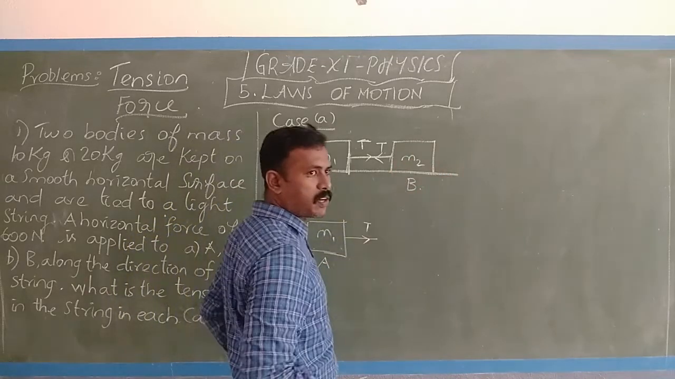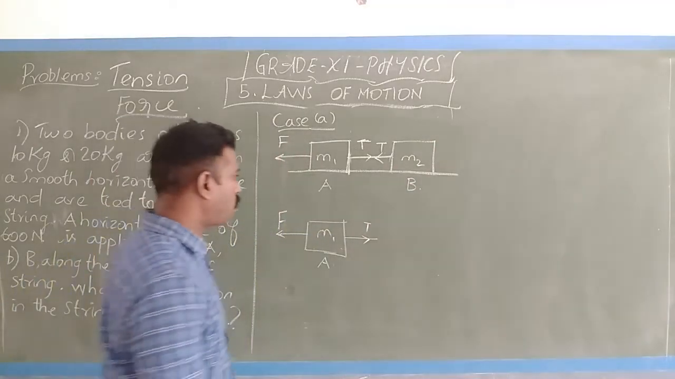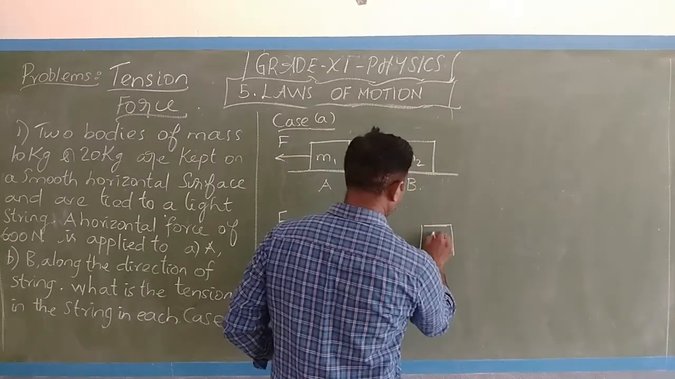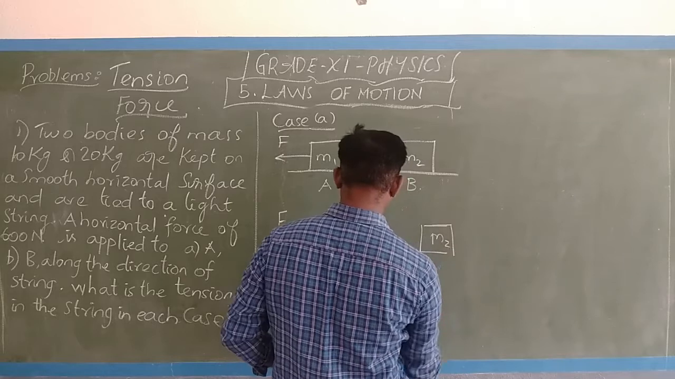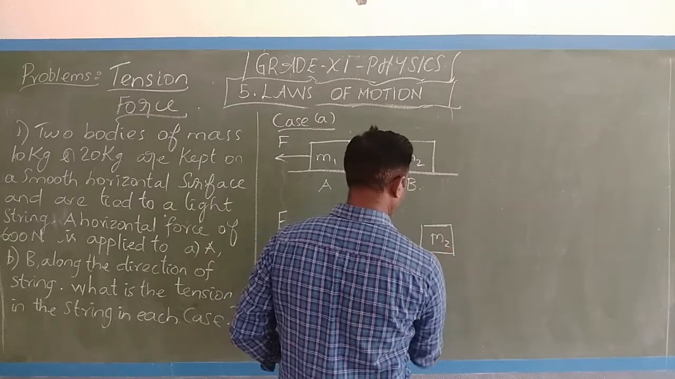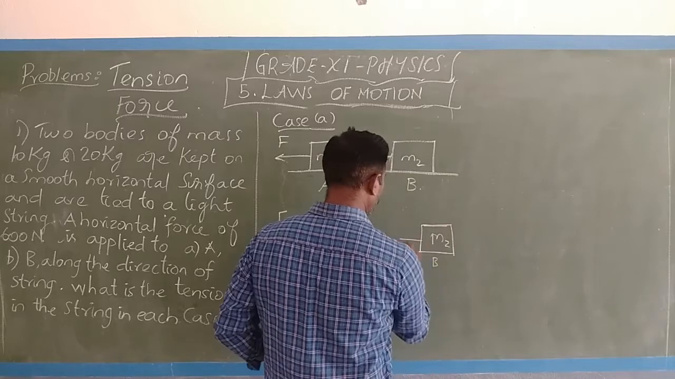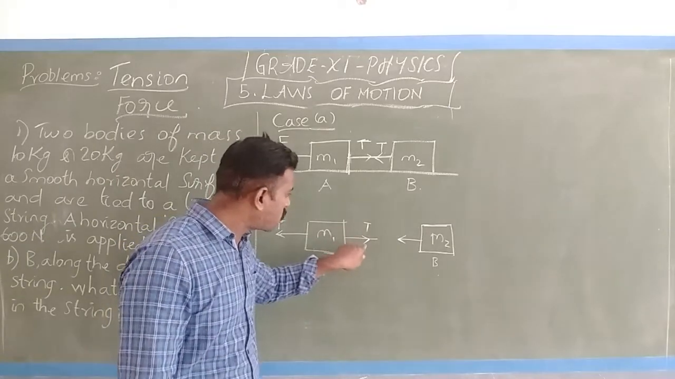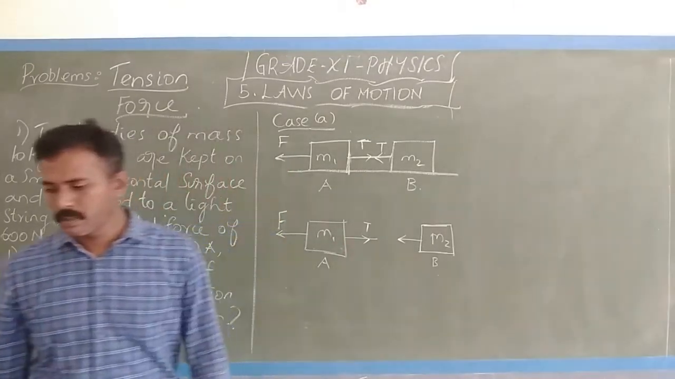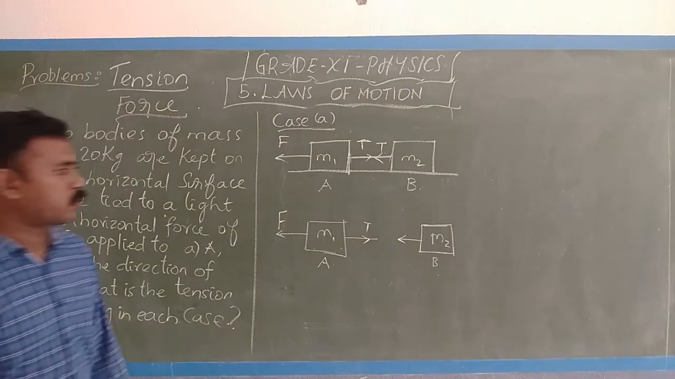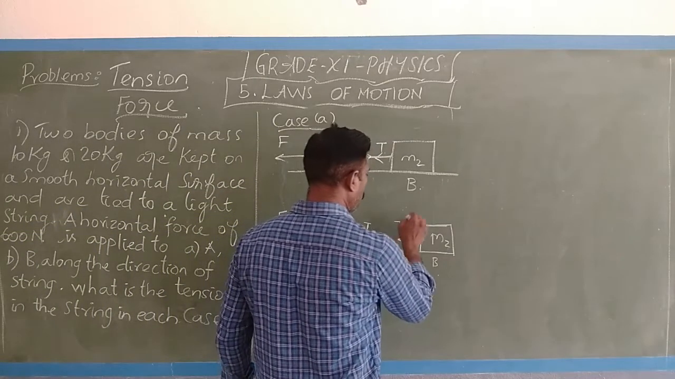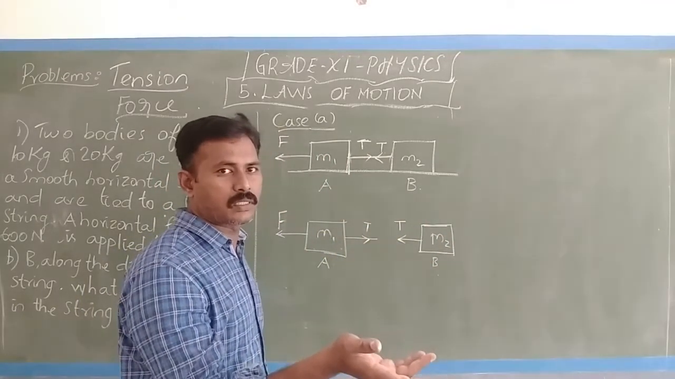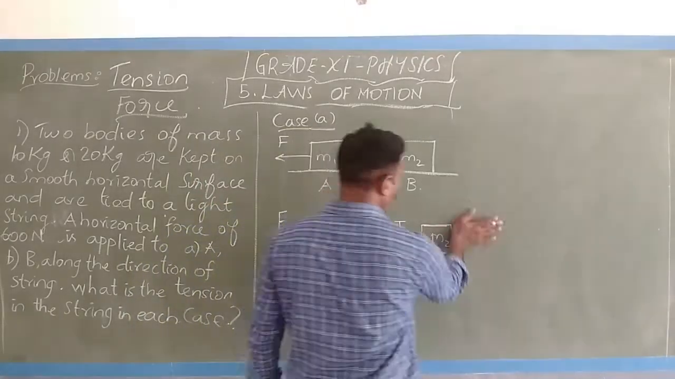Again I am coming to this part B, object B. Draw object B separately. I am drawing the object B. M2. This is B. So what happens here? What pulls M2? This T pulls the M2. Clear? This T pulls the M2. On that side you don't have any objects connected.